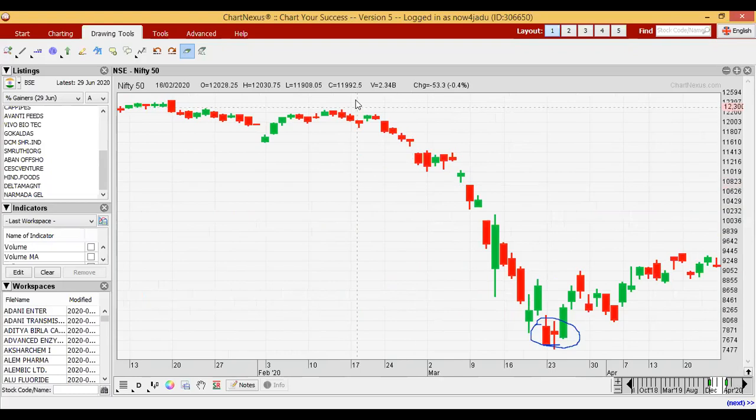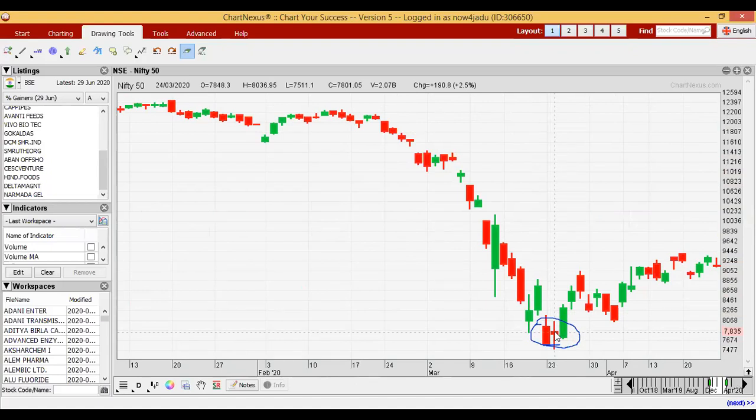After a strong downtrend we got a doji here. Opening and closing are very close: the opening is 7848 and the closing is 7801, only a 47 point difference. Closing is lower than the opening, that's why the candle color is red.